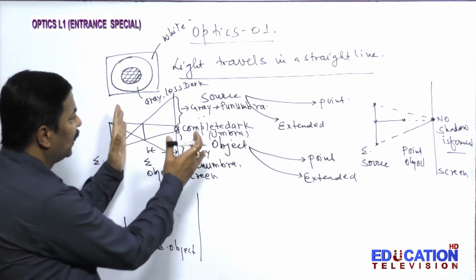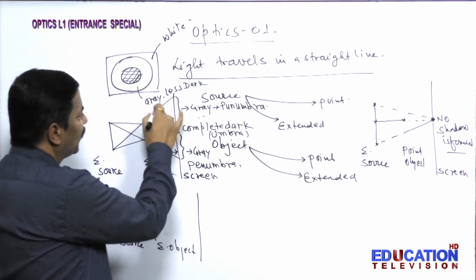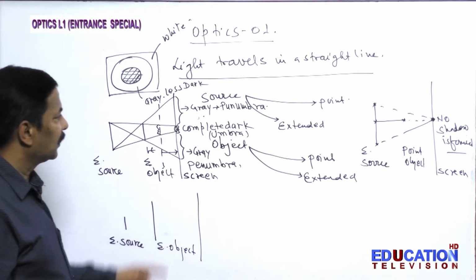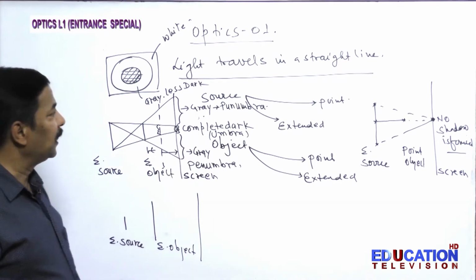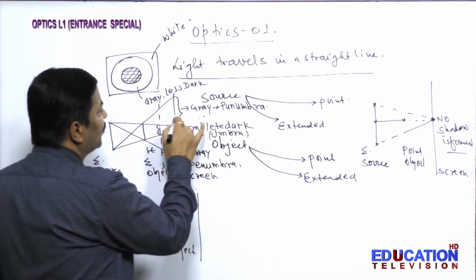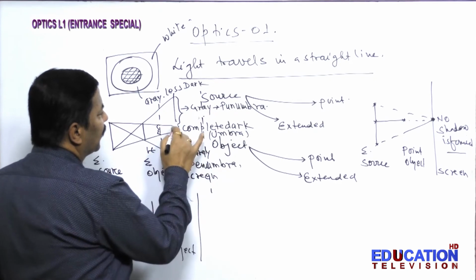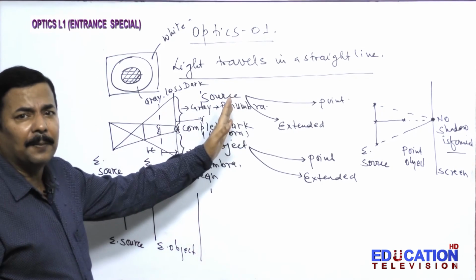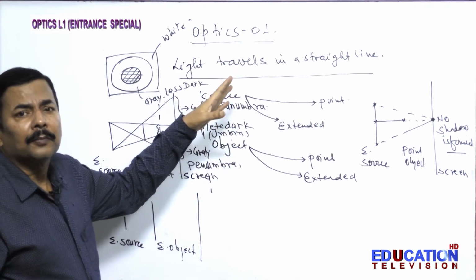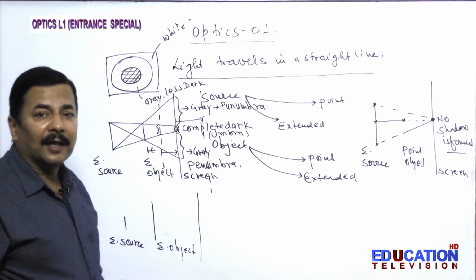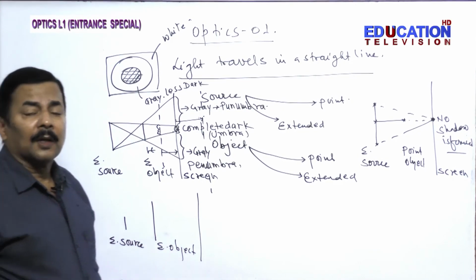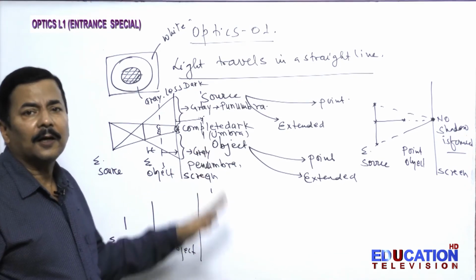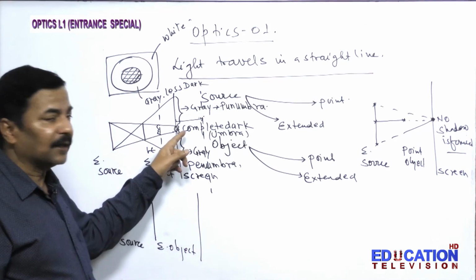So if we decrease the distance, that means the screen comes here, then what will happen? The size has increased, so the umbra region, the dark portion, will increase. If we increase this distance, the screen comes to this region, then the size will further decrease, and if you go beyond a certain limit, then no dark region will remain. Therefore you might have observed that the shadow of an aeroplane which is at a very great height, you will not get on the earth. This is the reason that is explained here.